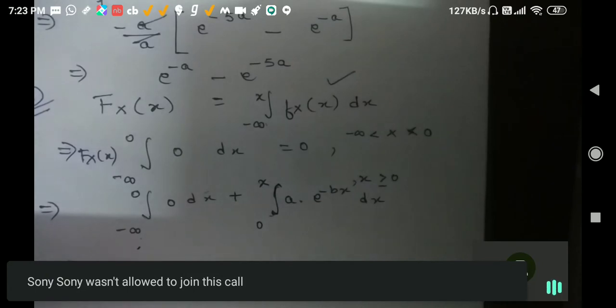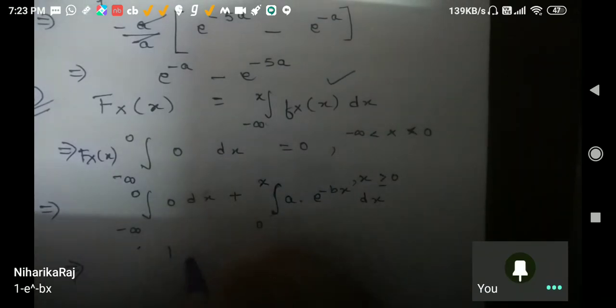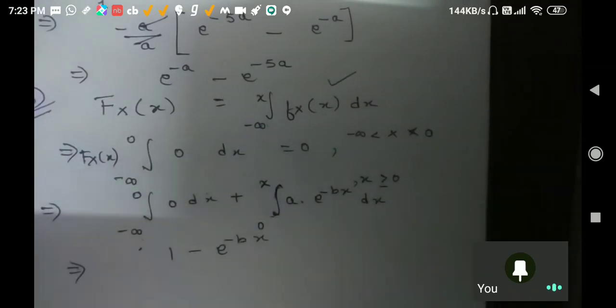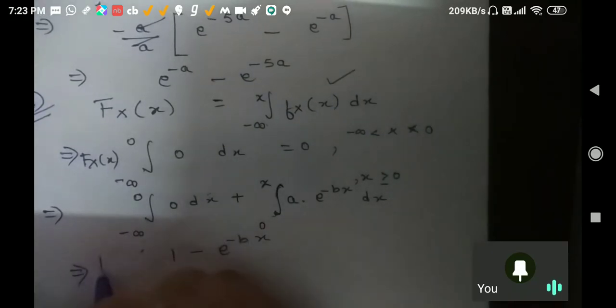One minus e to the power minus bx. Perfect. And Niharika, did you leave something here? Okay, no, perfect. I think this answer is perfect. Or something, anybody can also add on to this?